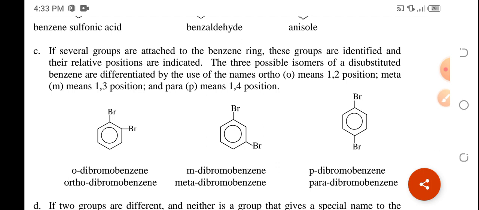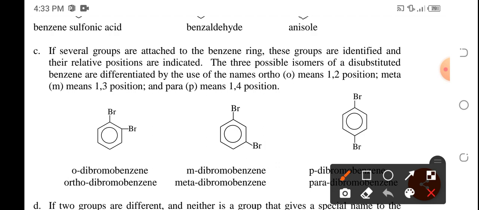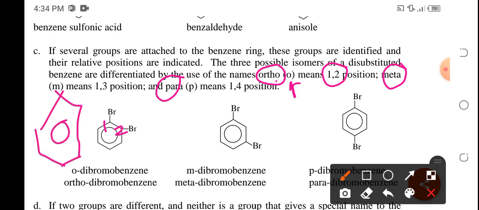Okay, now, if there are two groups that are being attached to the benzene ring that are identical, they are the same, okay, we can make use of the ortho, meta, and para positions. Pag sinabing ortho or O, ibig sabihin nasa 1 and 2. Ito, 1 and 2. Dun sa benzene ring, okay, di ba 6 carbon atoms yan, pag nanumberan yan, pag magkatabi, that is 1 and 2. Okay, kapag dadalawa lang sila. Okay, and then we also have 1 and 3.